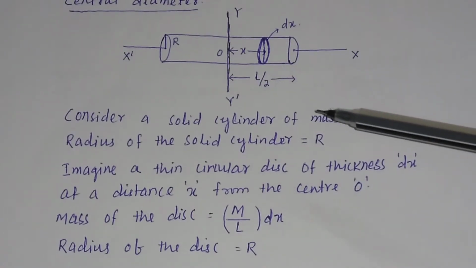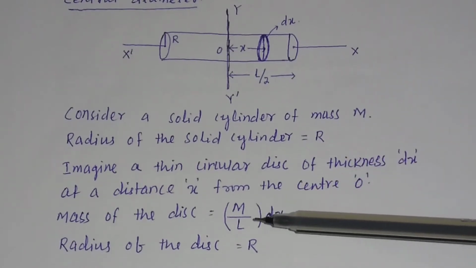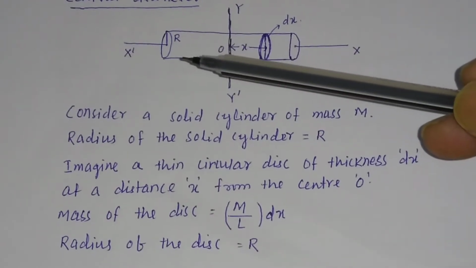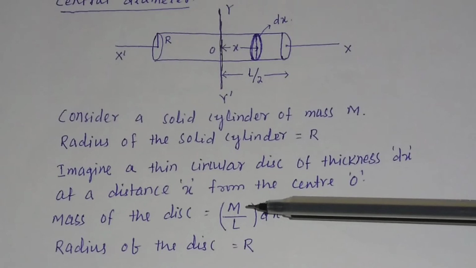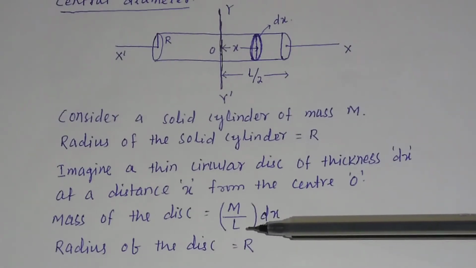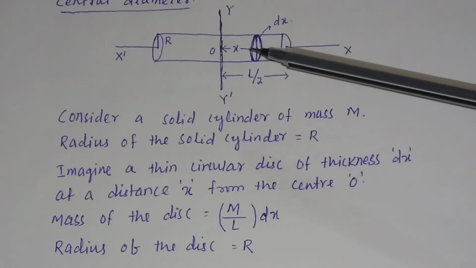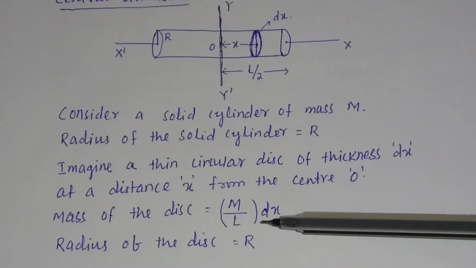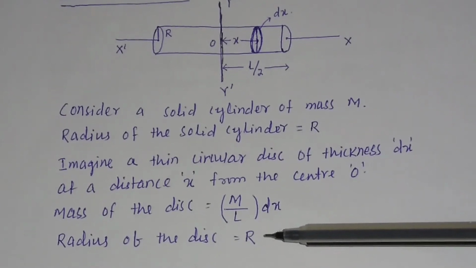We have taken the mass of the solid cylinder as m. The length of the solid cylinder, from this to this, is equal to L. So the mass per unit length of the solid cylinder will be equal to m by L. So the mass of this circular disc having thickness dx will be equal to m by L into dx, and the radius of the disc we have taken as r.